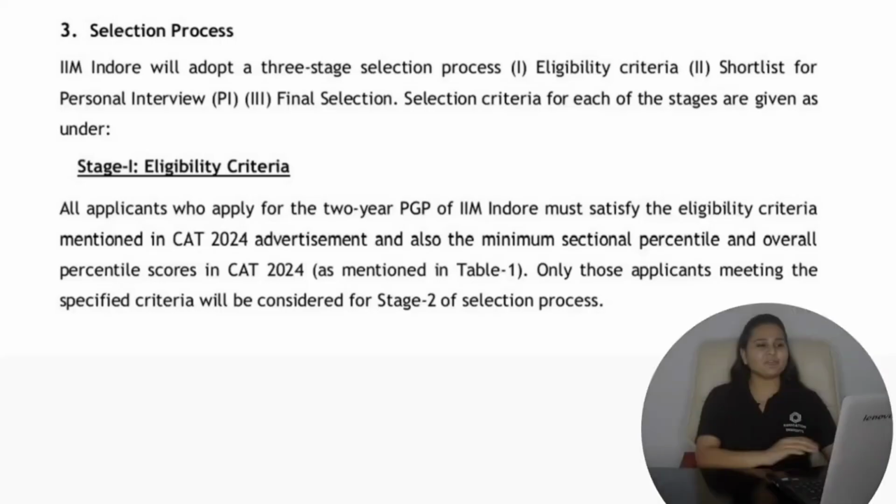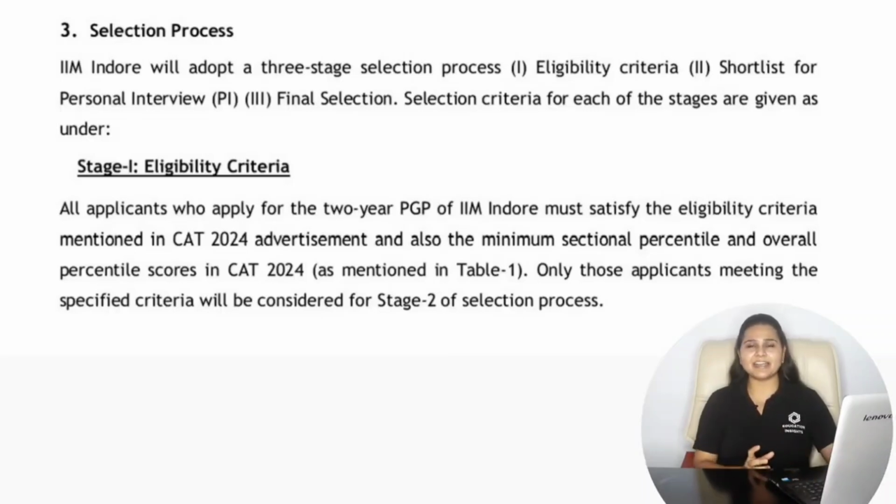So the shortlist for the Indian Institute of Management Indore is out. So here, if we consider the overall selection process with the Indian Institute of Management Indore, then there are basically two stages. First is the minimum eligibility criteria. So the candidates who are meeting this minimum eligibility criteria are considered for the score calculation for the personal interview round. So on the basis of the various parameters, the score is calculated and then the candidates are shortlisted for the personal interview. Then there is the final selection criteria, on the basis of which the composite score is calculated and then the finally selected list of candidates is done with the Indian Institute of Management Indore.